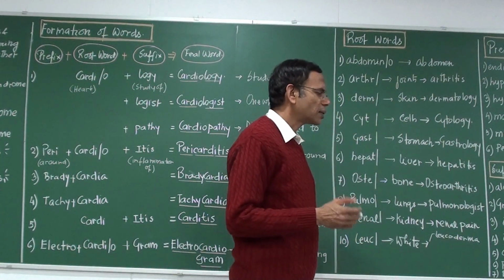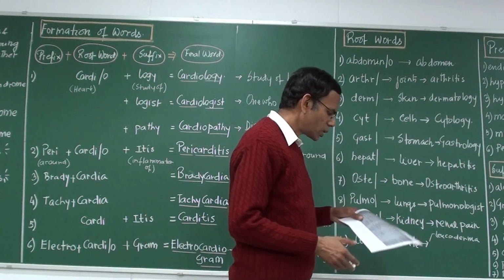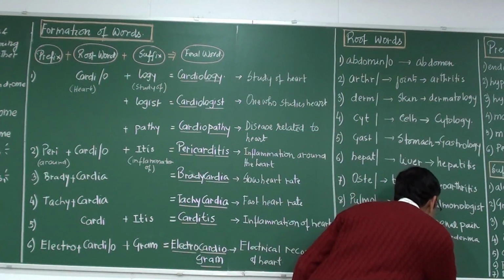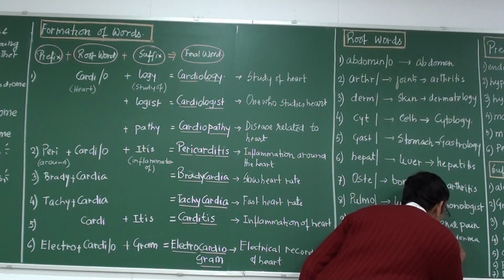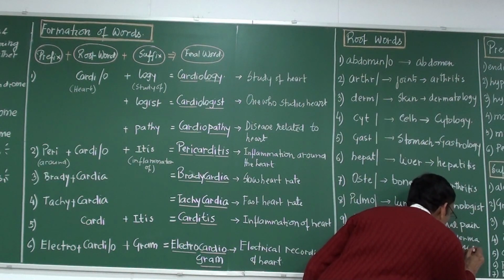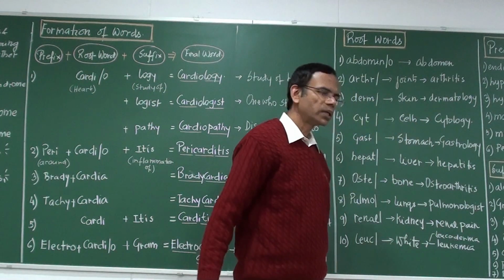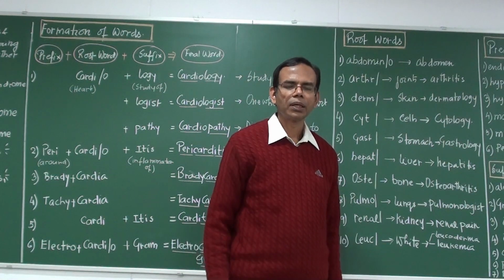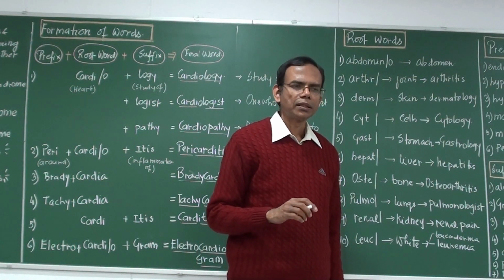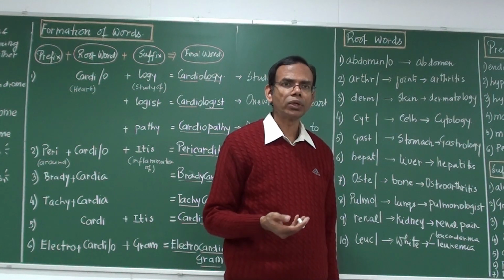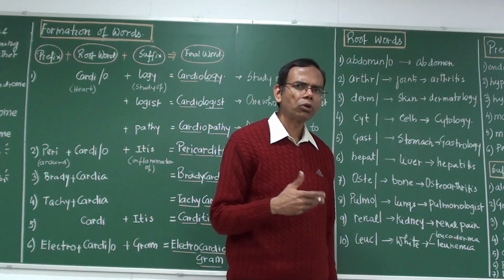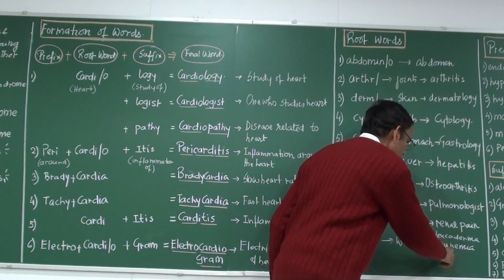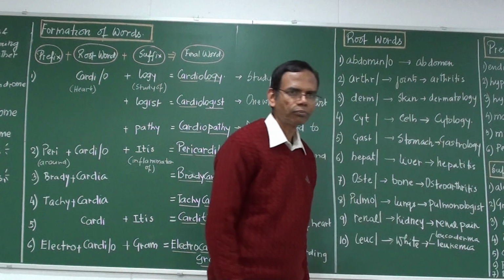Okay. Another, there are many words. So let me see some more words. Leukemia. Leukemia, you have heard? Leukemia is a kind of blood cancer. That is of the white blood cells. There is an abnormal growth of the white blood cells. Generally it starts from the bone marrow. Mind it, this is K, this is not C, leukemia.